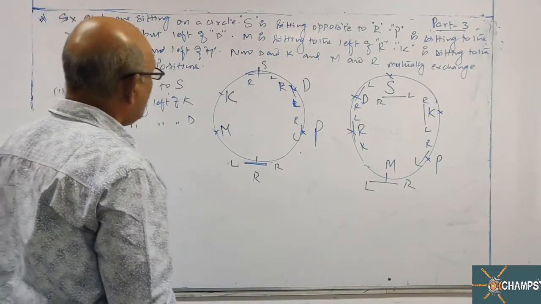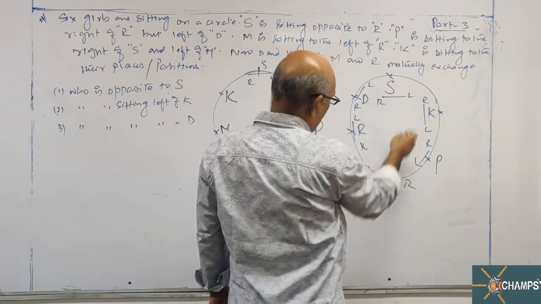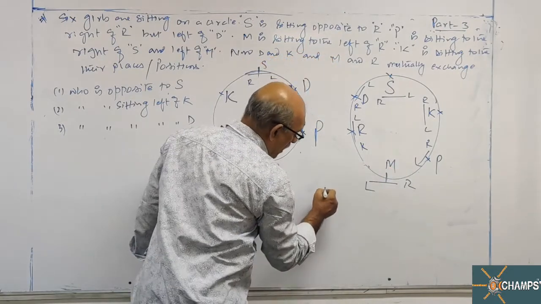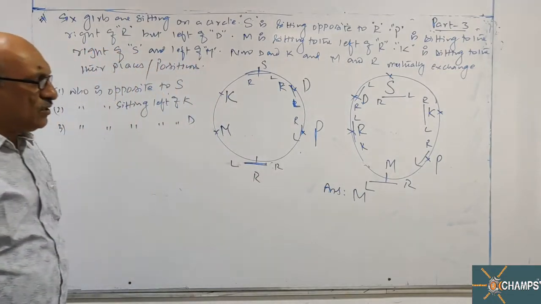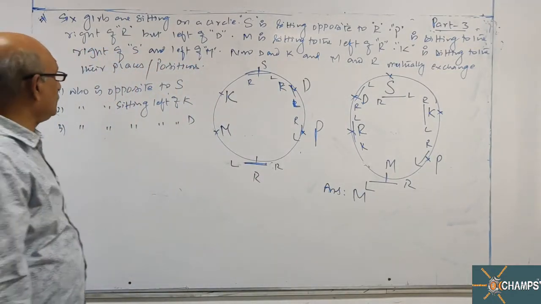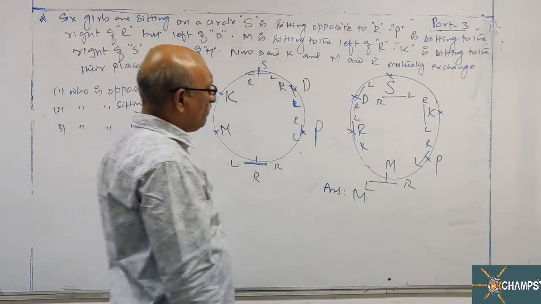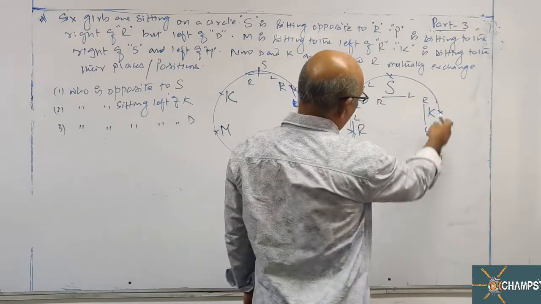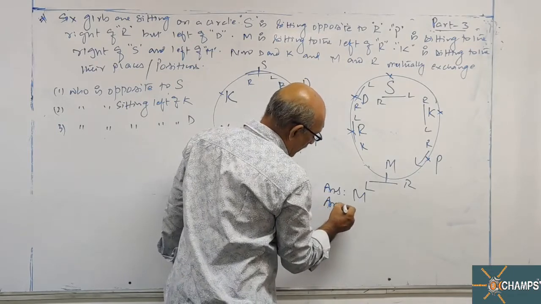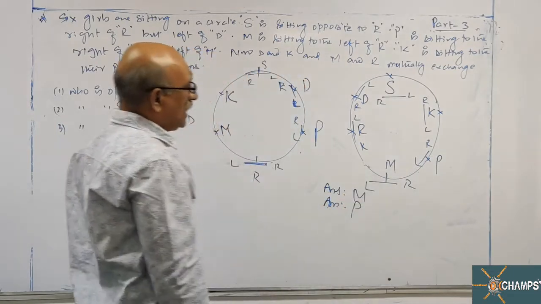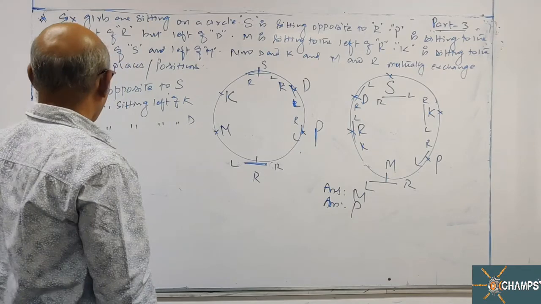Who is sitting opposite to S? The answer to the first question is M. Who is sitting to the left of K? Where is K? K is here. Left of K is P. The answer to the second question is P.